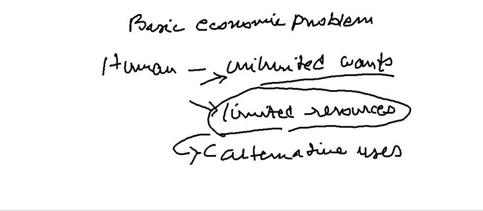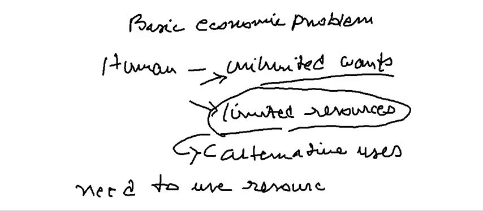And we also have to understand under this part that there is a need for efficient use of resources. Need to use resources efficiently. Okay, what does this mean?